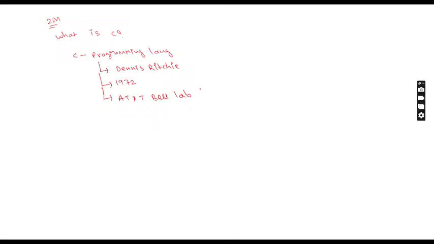What is the meaning of AT&T? American Telephone and Telegraph. It is one of the famous laboratories which is located in USA.